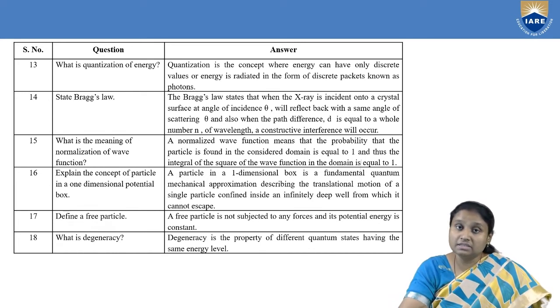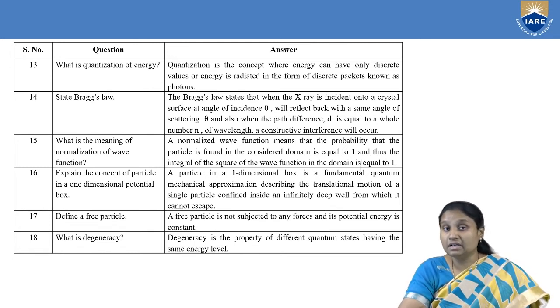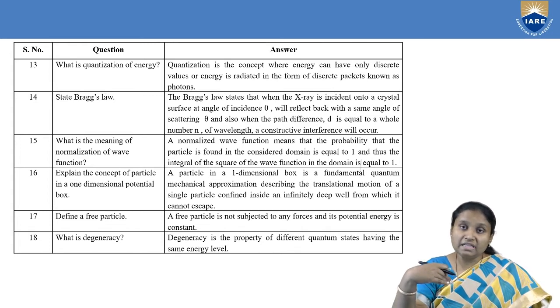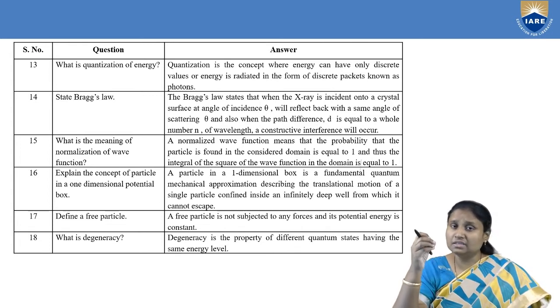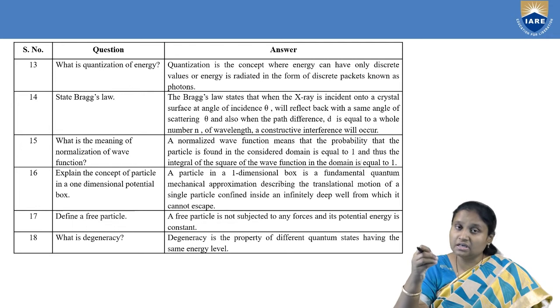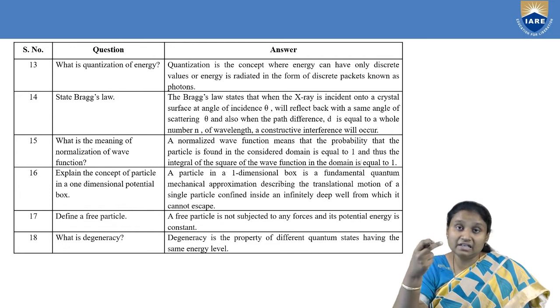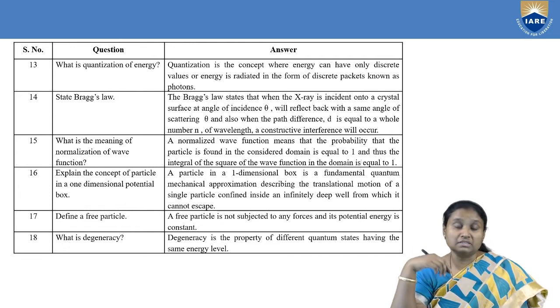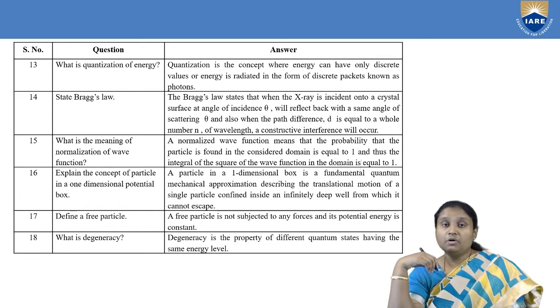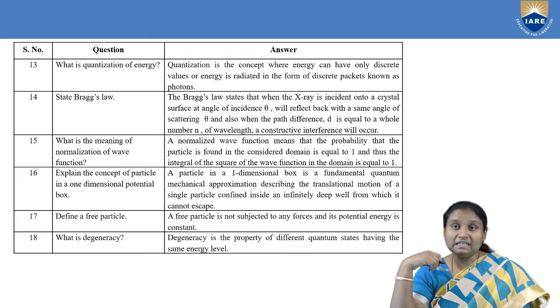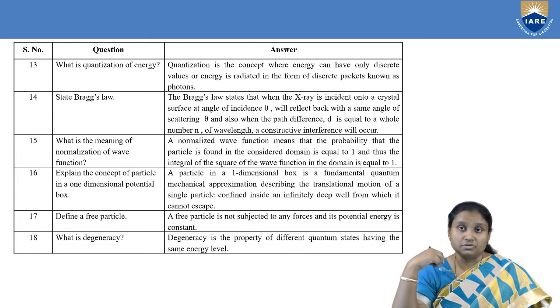What do you mean by quantization of energy? Where we say that energy is not continuous, but it is discontinuous. What do you mean by discontinuous? These energy levels are well separated from each other, and only certain particular values of energies are allowed. Those are called discrete energy levels, and having such discrete energy levels or discrete energy packets is nothing but quantization of energy. And we know, according to Planck, those discrete energy packets are called photons.